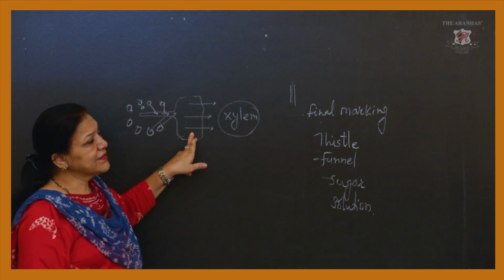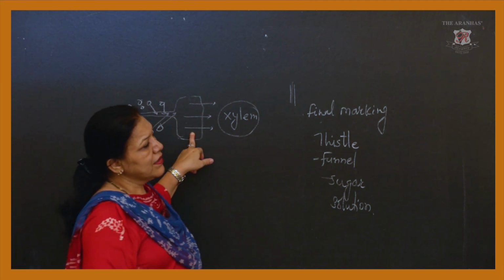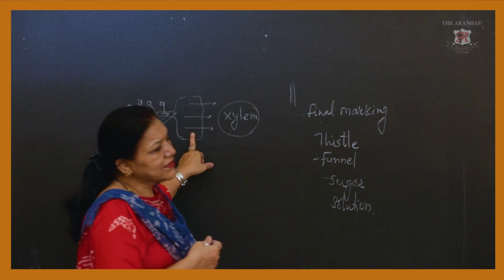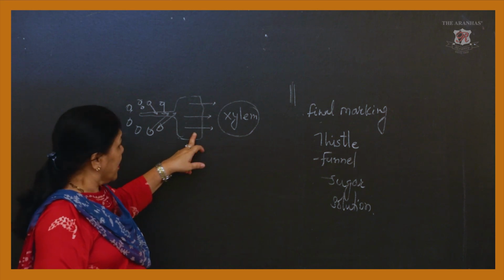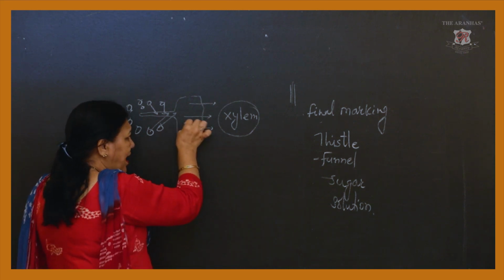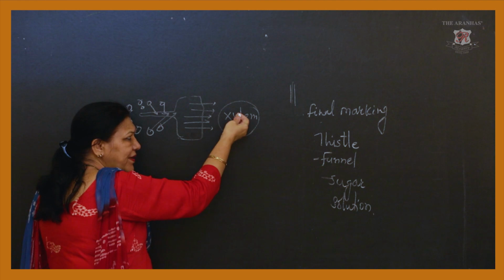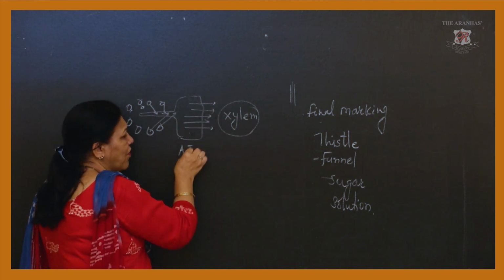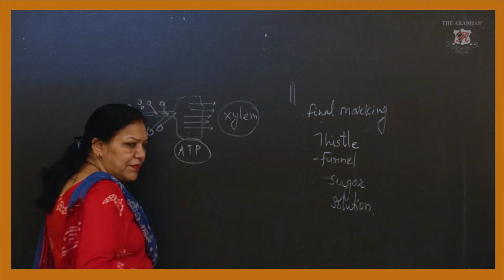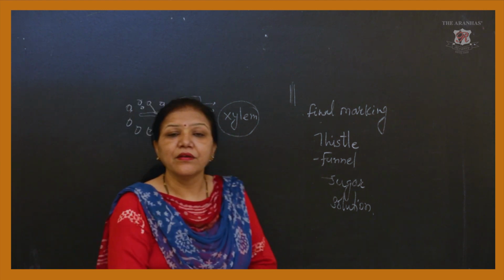Now here, why is it written from lower concentration to higher concentration? From there they are moving ahead towards the xylem by using energy in the form of ATP. ATP means adenosine triphosphate.